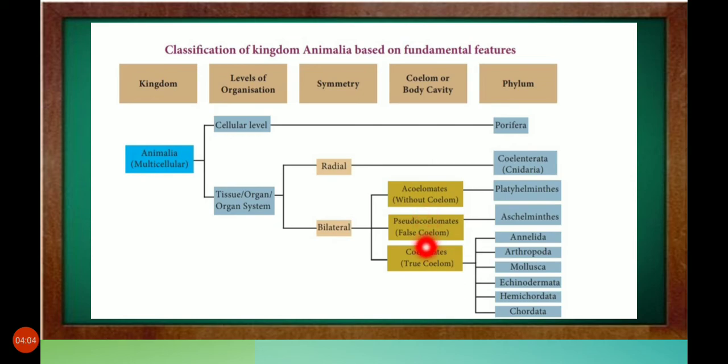Pseudocoelomate, false coelom, may or may not be present. Coelomate, true coelom, true body fluid is present. Phyla: Porifera, Coelenterata, Platyhelminthes, Aschelminthes, Annelida, Arthropoda, Mollusca, Echinodermata, Hemichordata and Chordata. This is the classification of kingdom Animalia.